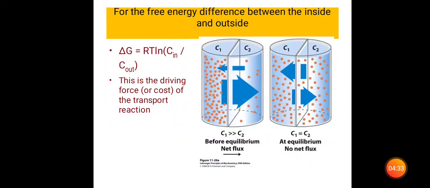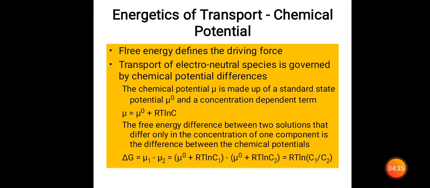And this free energy defines the driving force for the molecules moving from the C1 region to the C2 region. Here the transport of electrically neutral species is governed mainly by chemical potential differences, because in C1 and C2 there is mainly a chemical potential difference here.